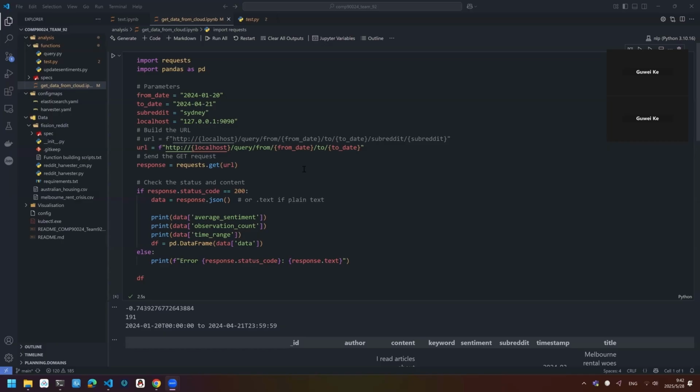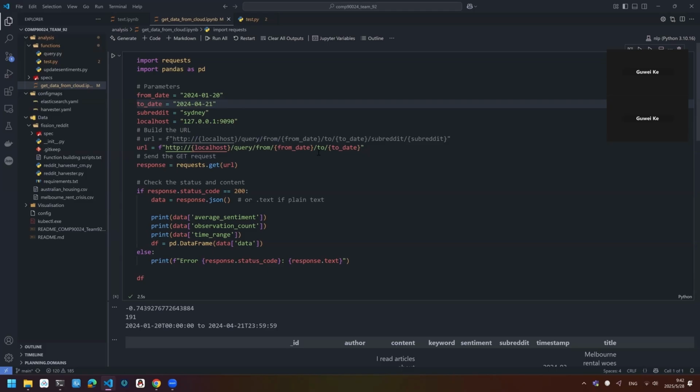The last job I did is to create a RESTful API to expose data to our front-end Jupyter Notebook. In our Jupyter Notebook, we can use a URL as a command to fetch data. So this URL takes 3 parameters. The first one is our localhost. The second one is the from date, and the third one is our to date. So we are going to search data from 2024 January 20 to 2024 April 21.